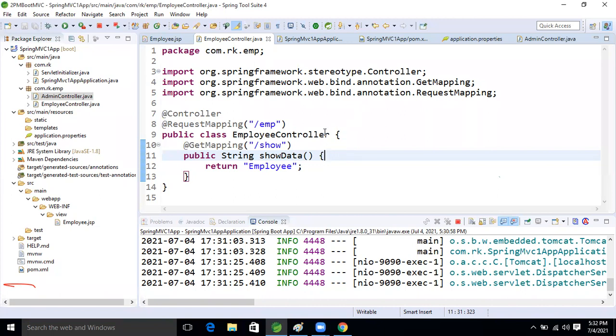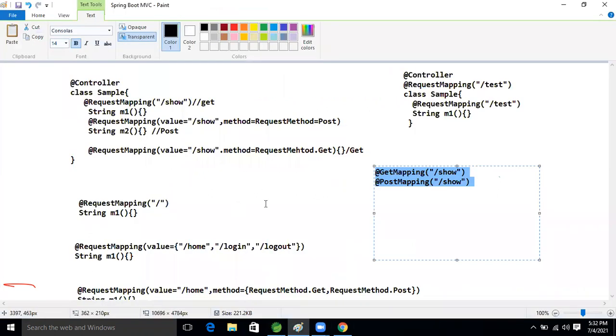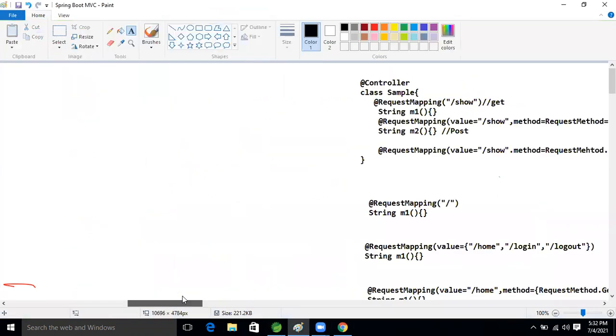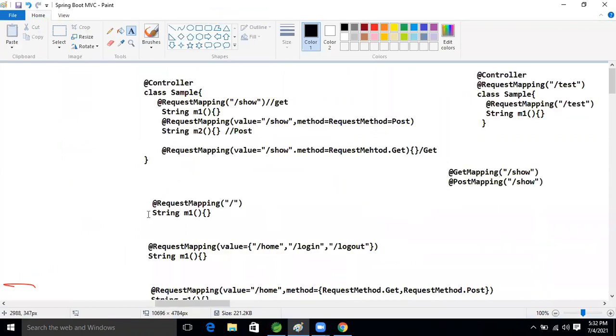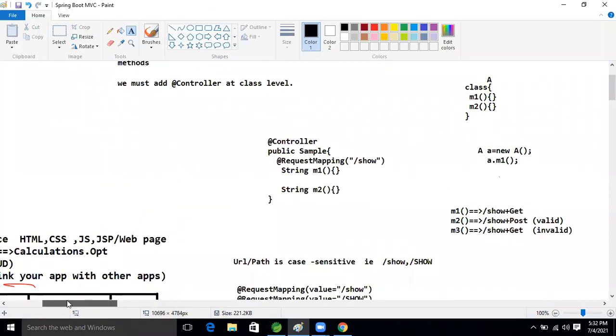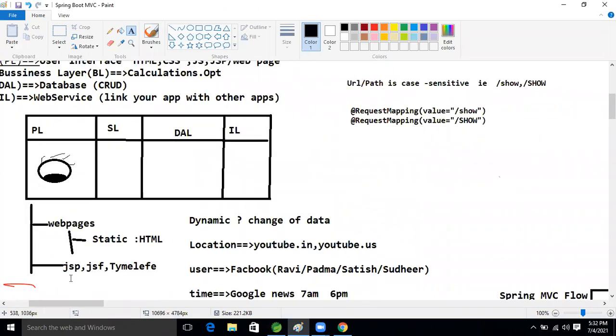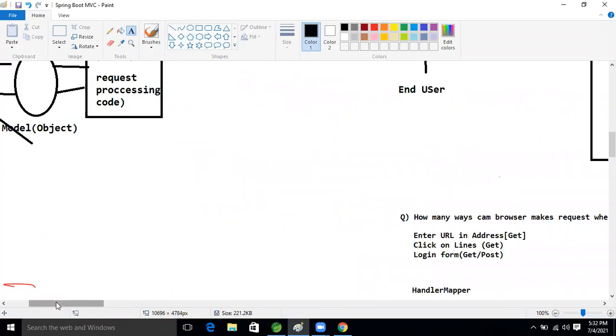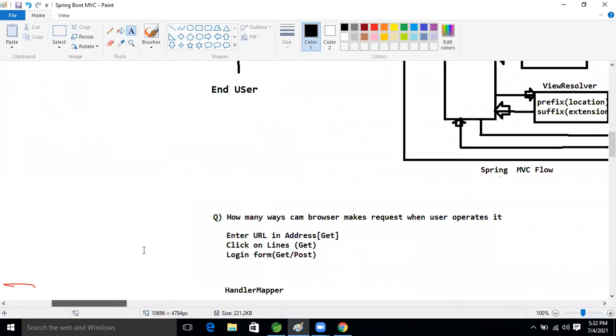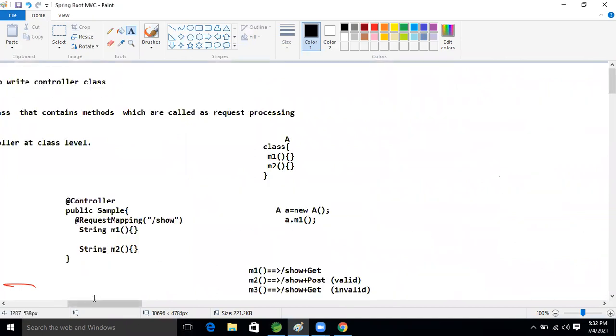Yes, today ask your doubt. Yeah, that is my doubt. Here the controller name is employee controller, and there it is admin controller. So why will there be ambiguity? Yes, I will tell. Because in the handler mapper, it will store the class name also, right?